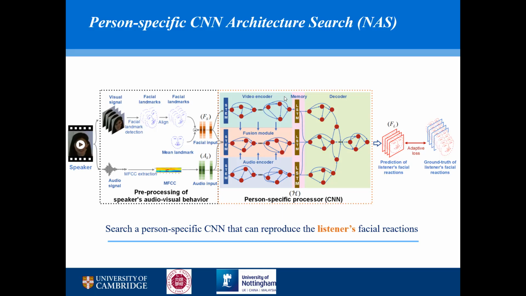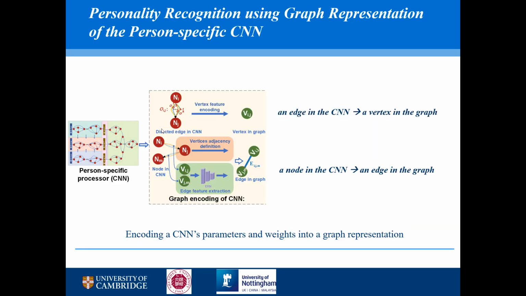In the searched CNN, each node represented by the red circle contains a set of feature maps, and the edges between the nodes represent a set of operations, for example, convolution, pooling, ReLU. And then we are not using this person-specific CNN to process any data.